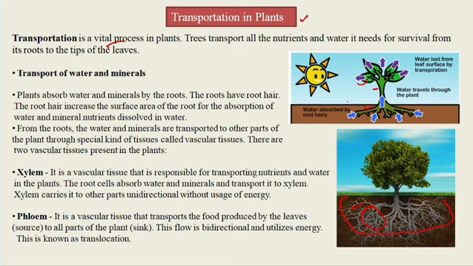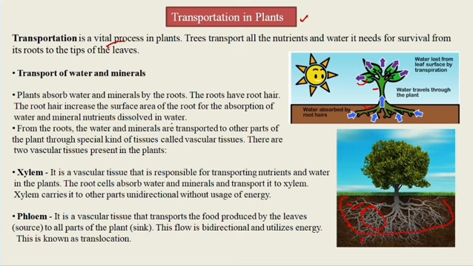The roots of the plant are in contact with whom? These soil particles. And in these soil particles, the water is present. So they absorb the water and minerals from this and transport it to the other parts of the plant. So how can this water move from the root to the leaves? What kind of transport system is present in plants? We have to concentrate on that topic.